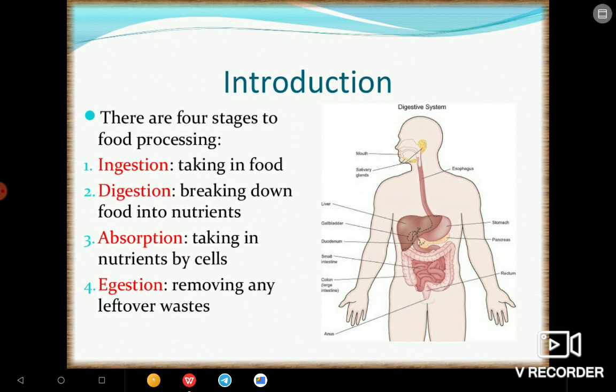Digestion, that is when this breaking down of food take place. Okay, this is digestion. Third is absorption, that is the taking in nutrients by cells. Okay, absorption means after the digestion of the food, some of the nutrients will be absorbed by the cells. Mainly I told that it can be carried by the blood cells. Okay, this is the absorption. And the fourth and the last stage is the egestion, that is the removal of leftover waste. Okay, next